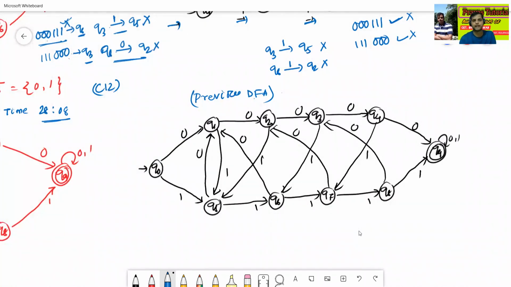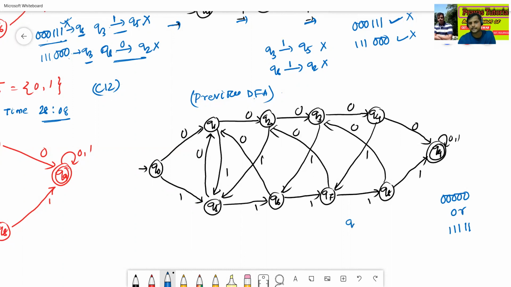5-bit as a substring means here the minimum string is either 50 or 51. Sorry, this is 61. This is 51. Okay, what was the mistake? The mistake is here.